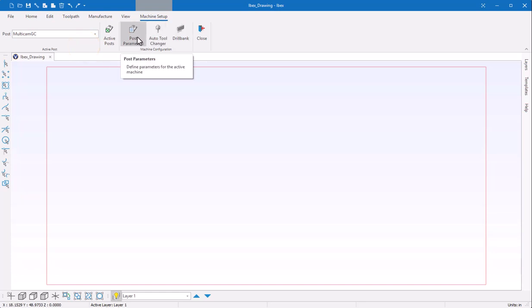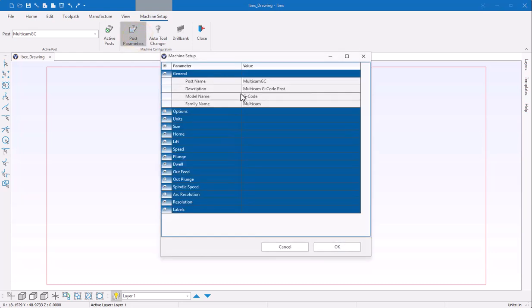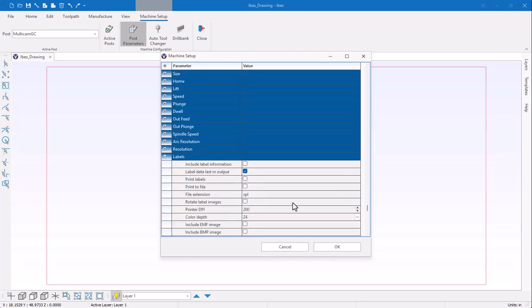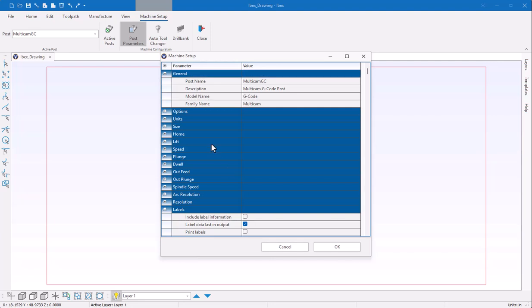So the post parameters are the general parameters. These are set and forget parameters that you shouldn't really need to look at or adjust. If you're using labeling, those parameters are down here at the bottom. A lot of the speeds, feeds, resolution probably don't need to be adjusted. If you do, be careful about adjusting them. Otherwise, contact support and we're happy to work with the machine manufacturer to get those set correctly.